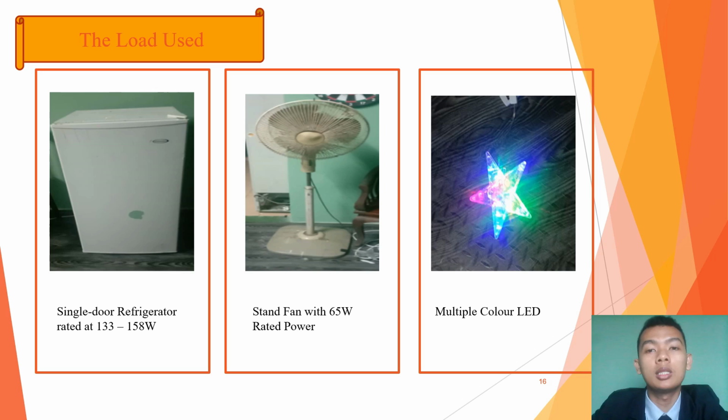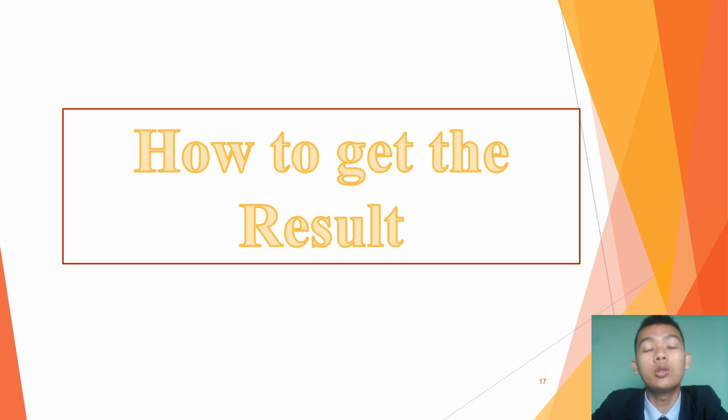Next, let's continue to the type of load measured by the Smart Energy Management System for residential device. The loads are a single door refrigerator, a stand fan with 65 watt, and the multiple color LED. Next, let's continue with how to get the result.